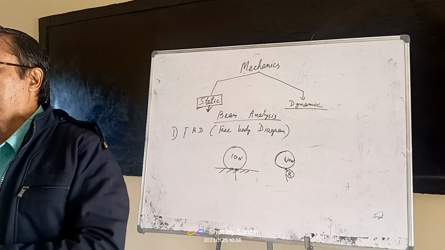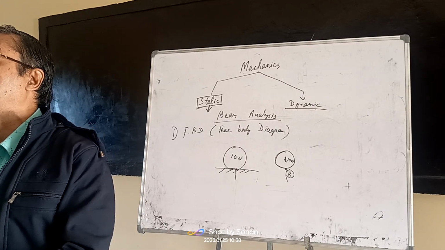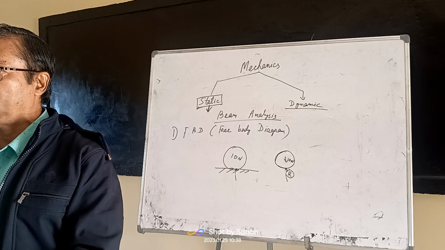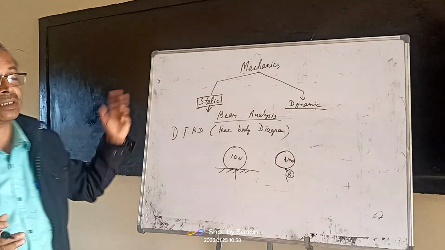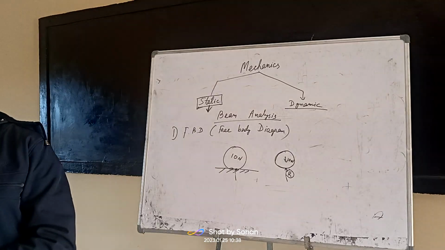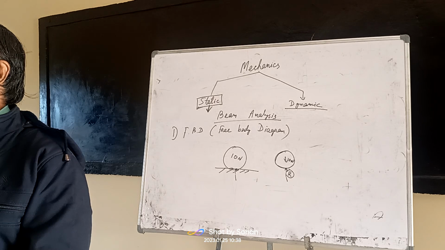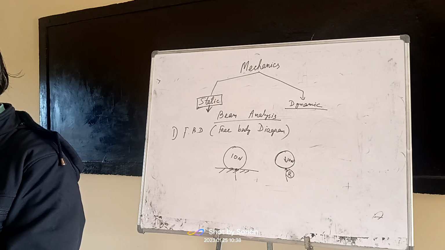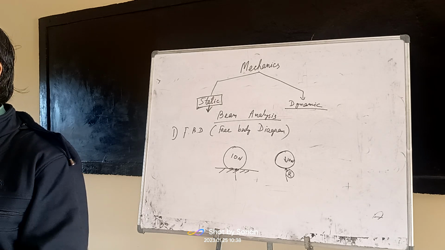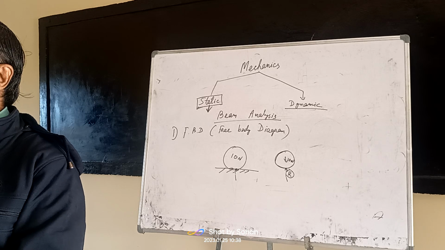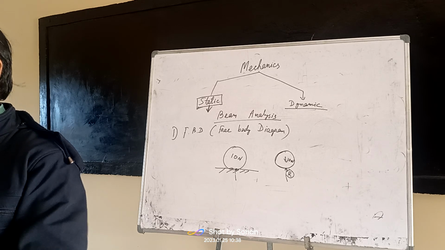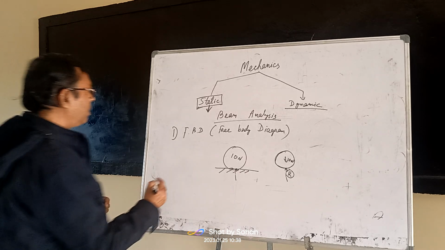After knowing the free body diagram, you have to apply the conditions of equilibrium of the body, because the structure is in static position. Static position means rest position. So you should know what the conditions of equilibrium are. There are mainly three conditions of equilibrium.